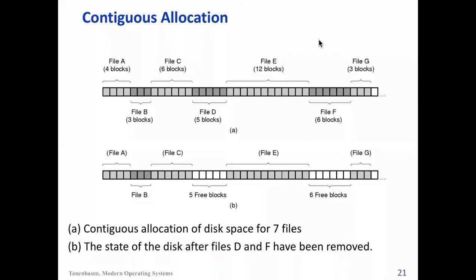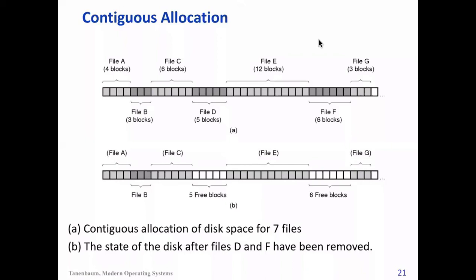Then file C has 6 blocks, all continuous. Then file D has 5 blocks, continuous, and so on. The only thing you need to know is the first block and the length, the number of blocks in a file. Then you can find out the details from this.